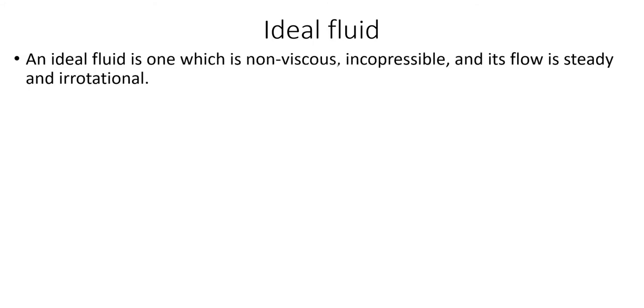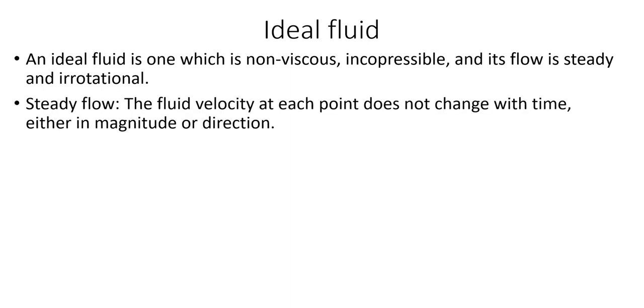And next we will discuss what is meant by an ideal fluid. An ideal fluid is one which is non-viscous, incompressible, and whose flow is steady and irrotational. We will discuss one by one what this means.